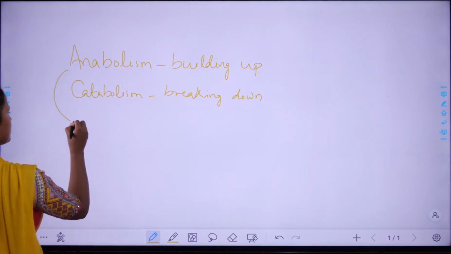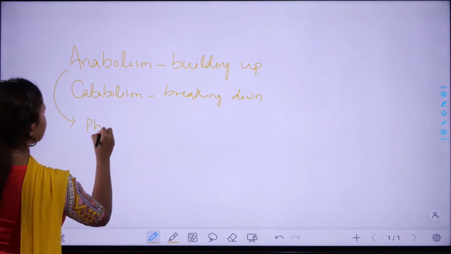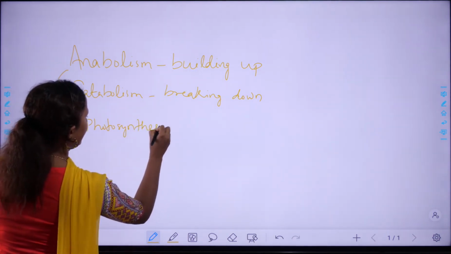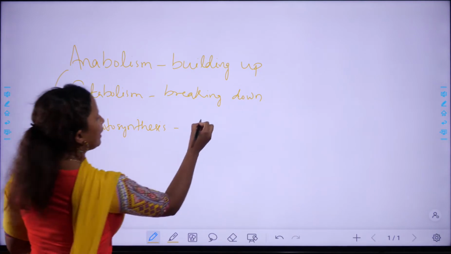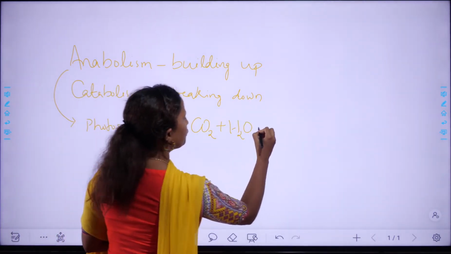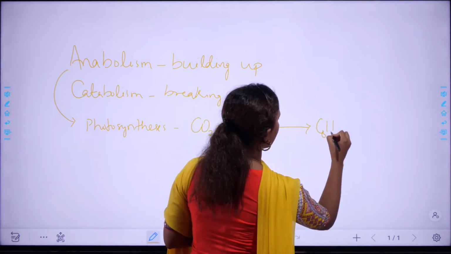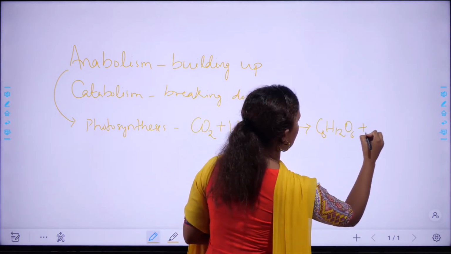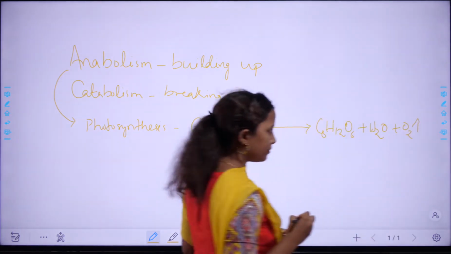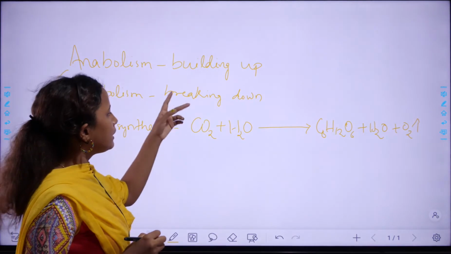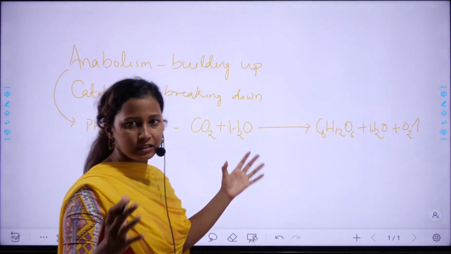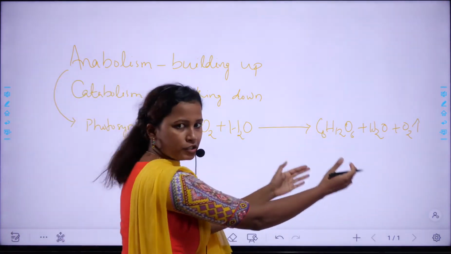Example of anabolism: photosynthesis. In photosynthesis, carbon dioxide and water add up to produce carbohydrate, water, and also oxygen is evolved. So here, two smaller components sum up to produce a larger component. Here building up is done.